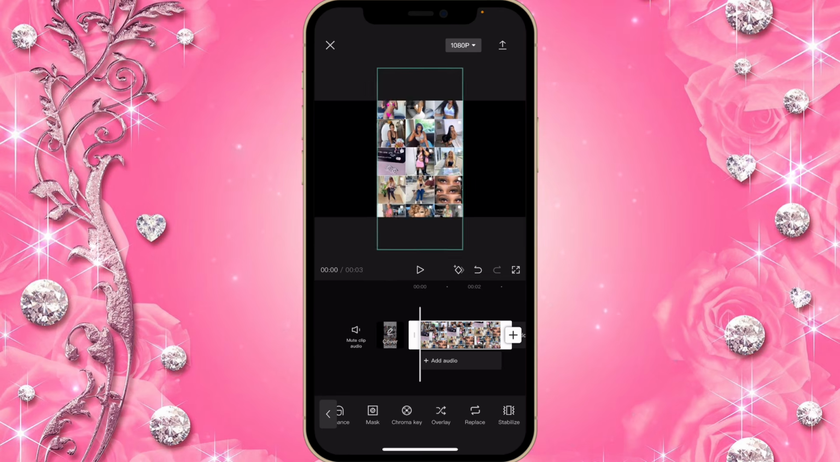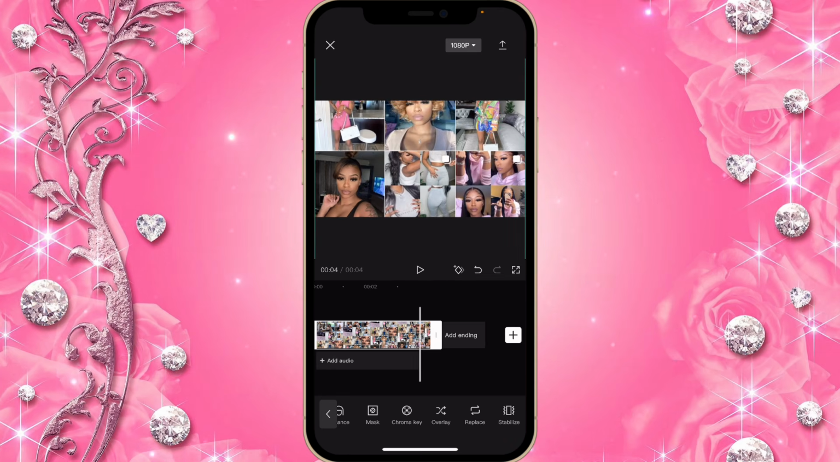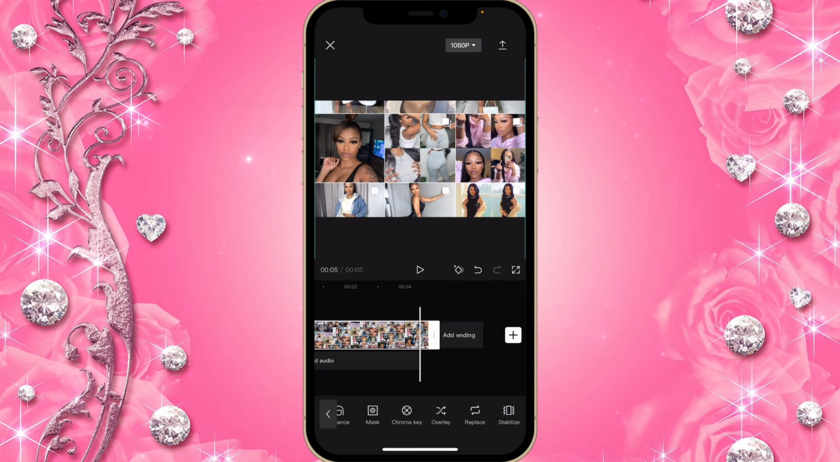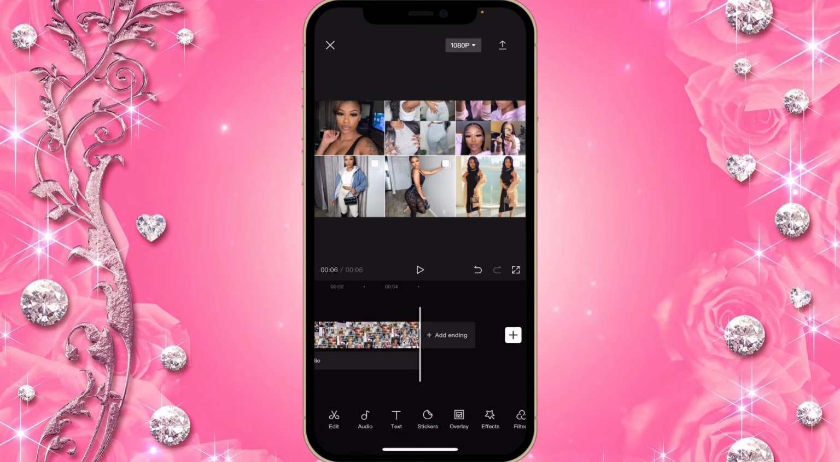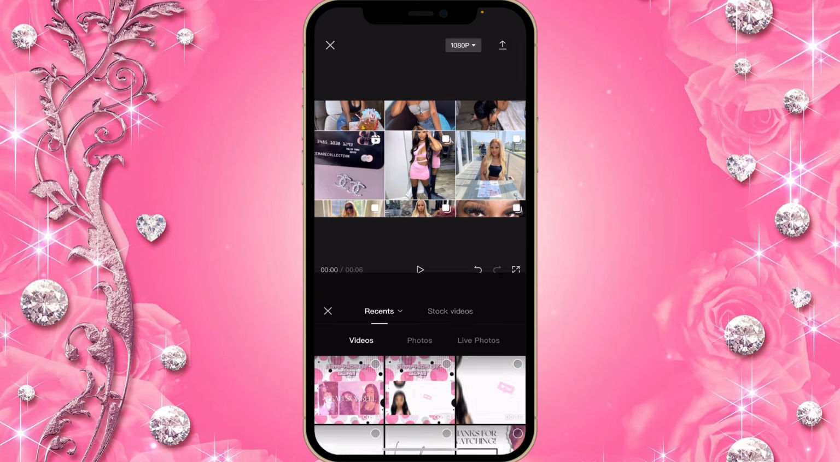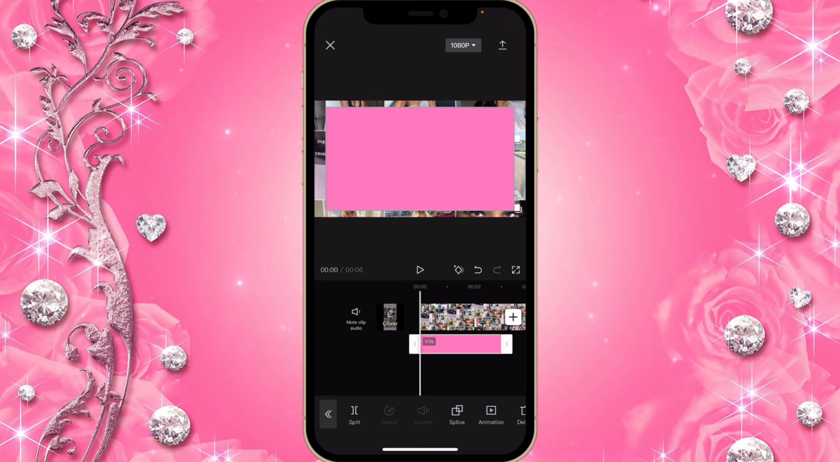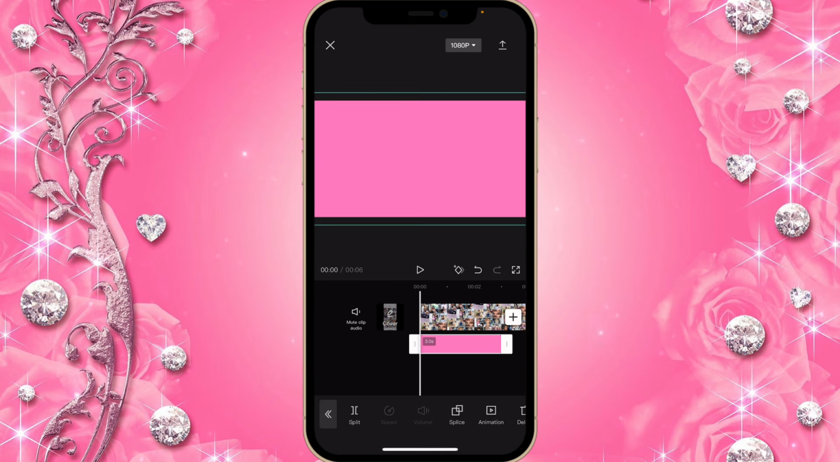Now you're going to zoom out in it, so it should be big and it should cover the whole screen. So now you're going to make this slide at least 5 seconds long. Then now you're going to click on overlay and you're going to upload the picture that you saved from Phonto before. I'll be using this pink one. Make sure it covers the whole screen behind.